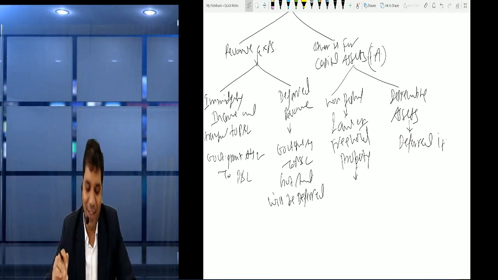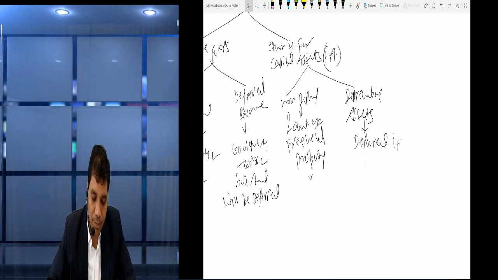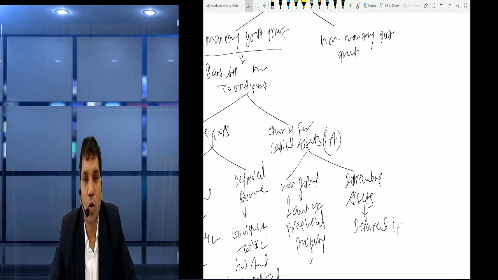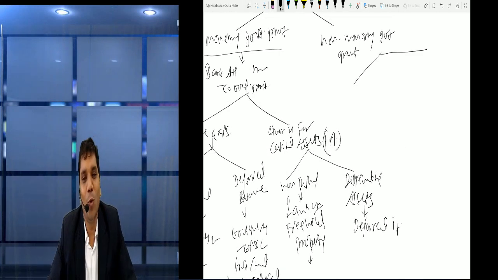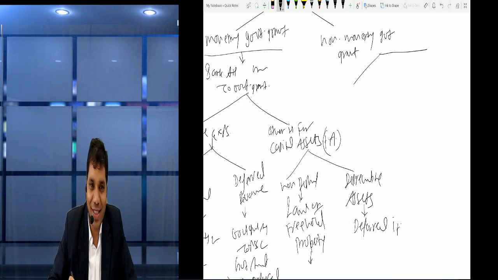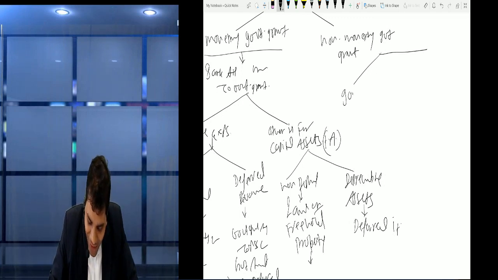Okay, fine. Now friends, we come to the non-monetary government grant. Now friends, it again has two types. One is, you can say, government assistance.